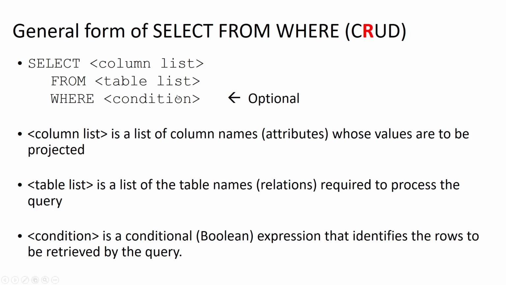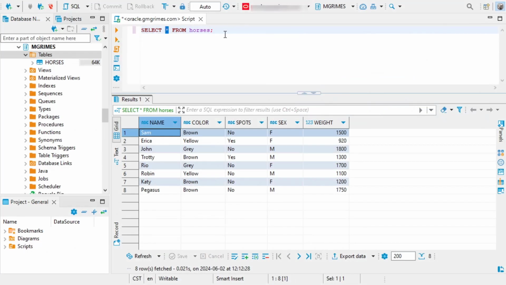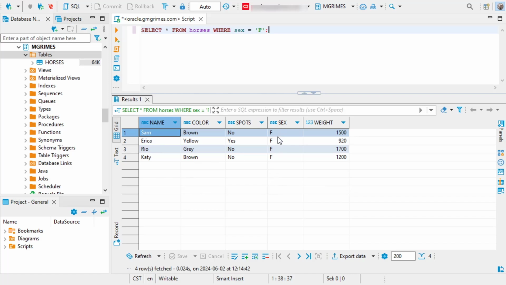So this condition is going to be a Boolean expression that is evaluated for every row in your table, and if it evaluates to true, that row will be returned, and if it evaluates to false, that row would not be returned. Right? So a couple of things we could do, and what we just saw here, select asterisk from horses, that shows us all the horses. If we wanted to see only our female horses, we could say select asterisk from horses where sex equals F. So switching over to Oracle, if we type in the SQL here, select asterisk from horses where sex equals F, we see just our 4 female horses, Sam, Erica, Rio, and Katie.